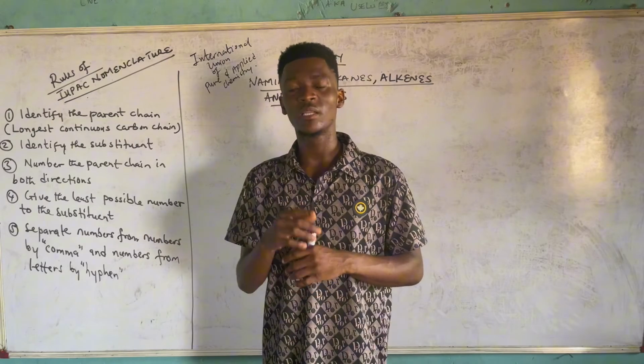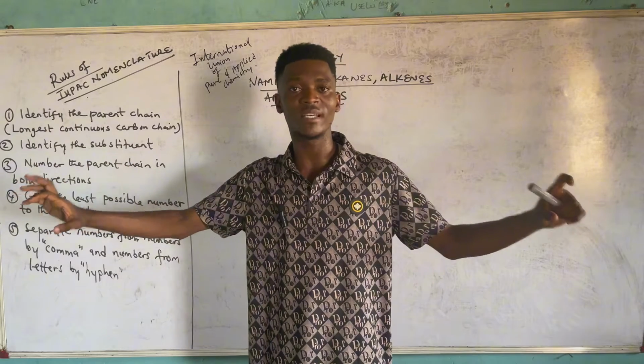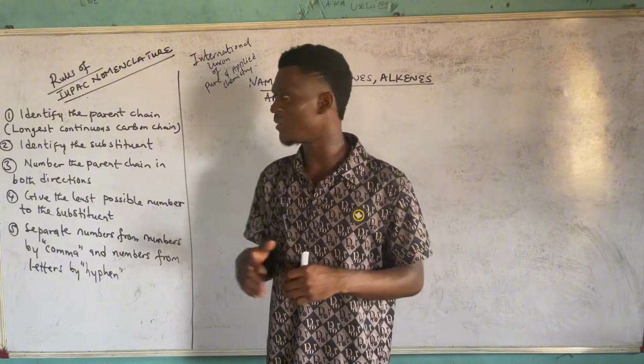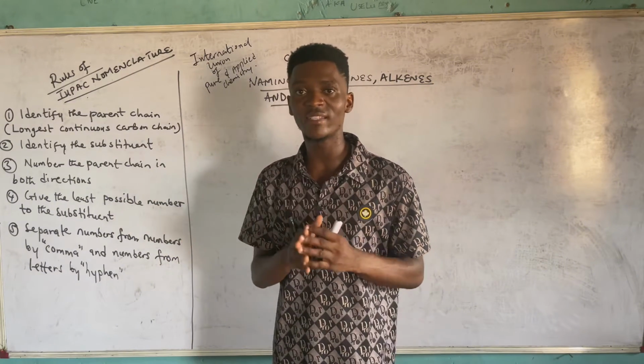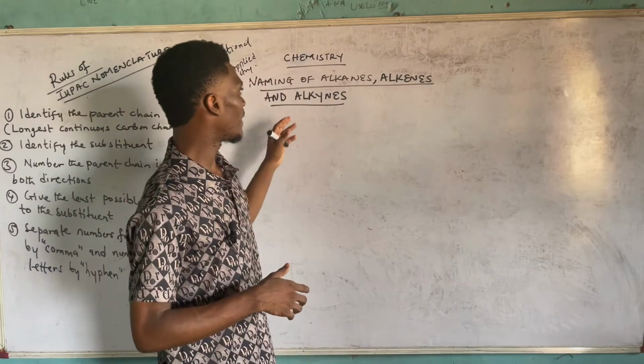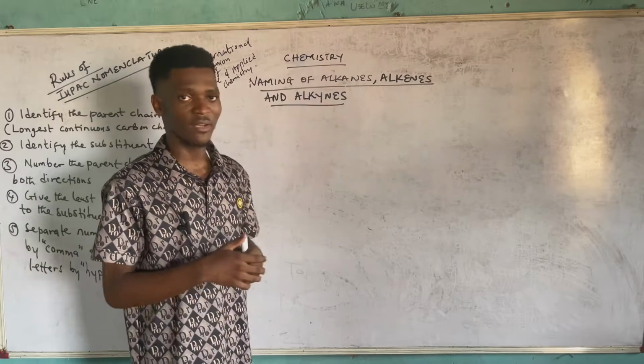And mind you, the parent chain is not usually horizontal. It doesn't really take that horizontal pattern all the time. It could be having branches. So that's the essence of understanding how to identify the parent chain. So we are going to start by looking at naming of the alkanes, and then we'll forge ahead to looking at the alkenes and the alkynes.